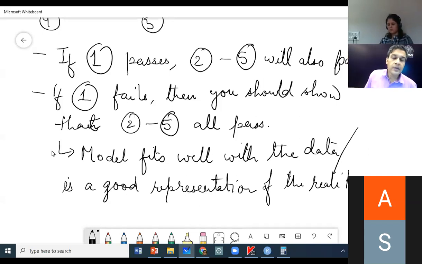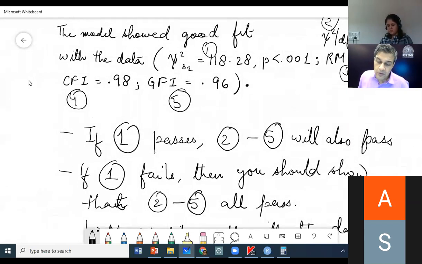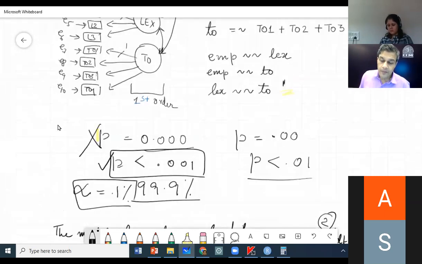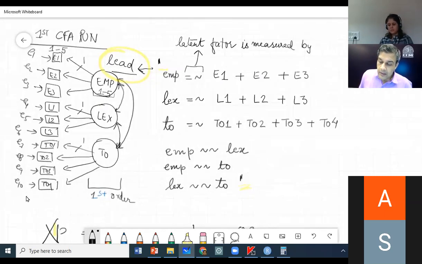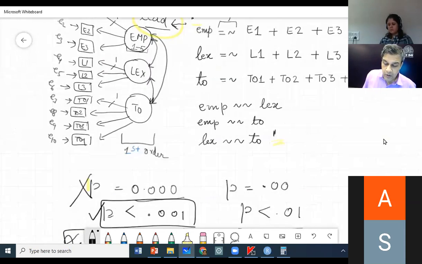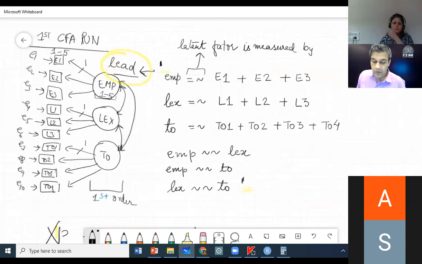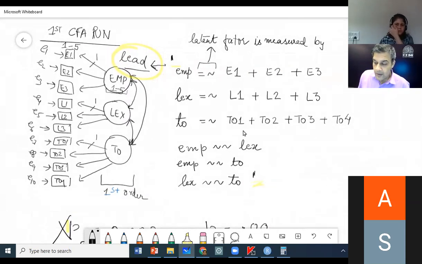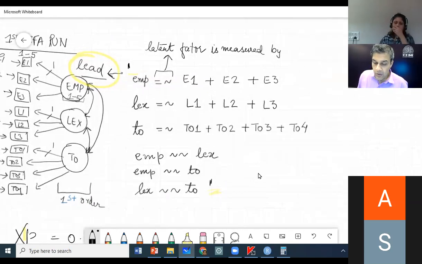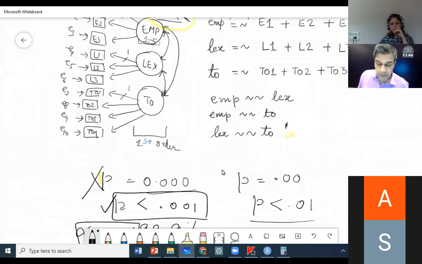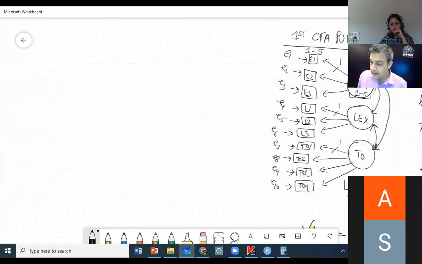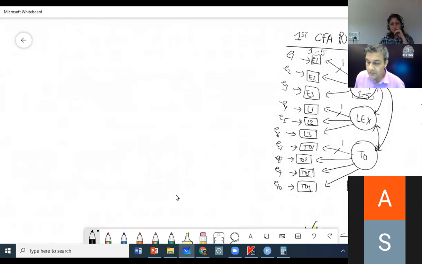Is that okay? Right? So this is what you will have to do. Correct? Okay, now let us talk about one thing which I want to talk about. I'm just seeing where I can use the space. Okay, here is the space that I can use.